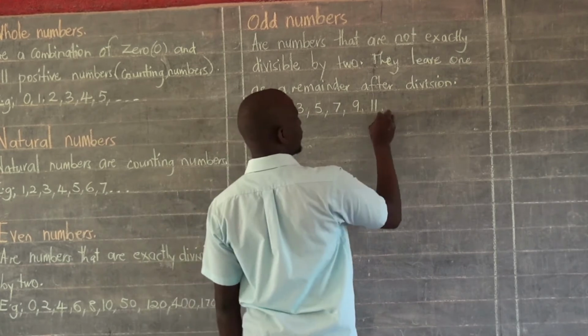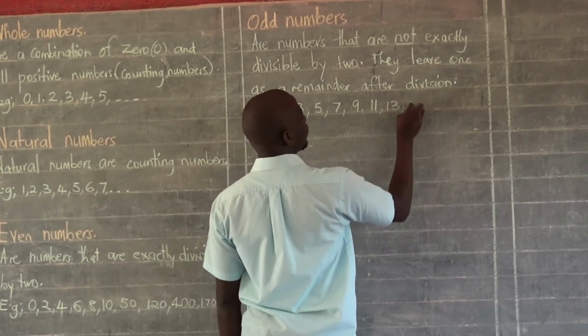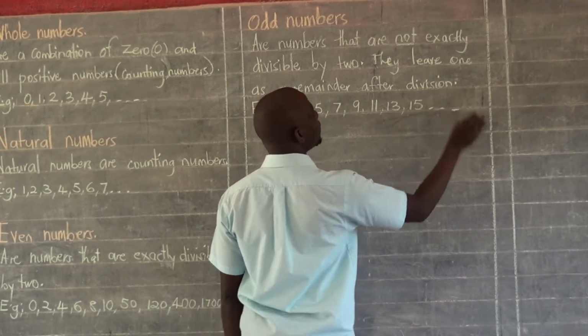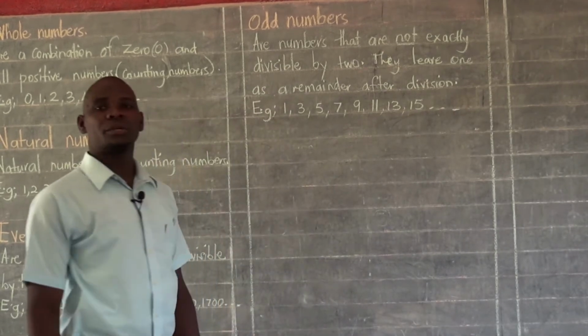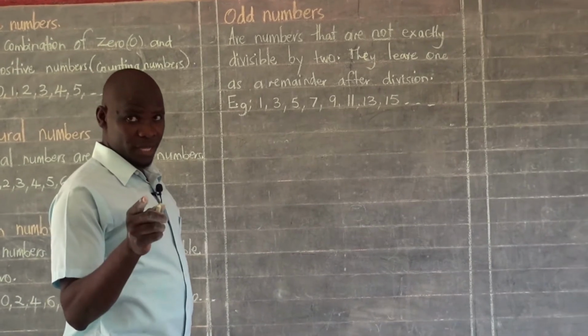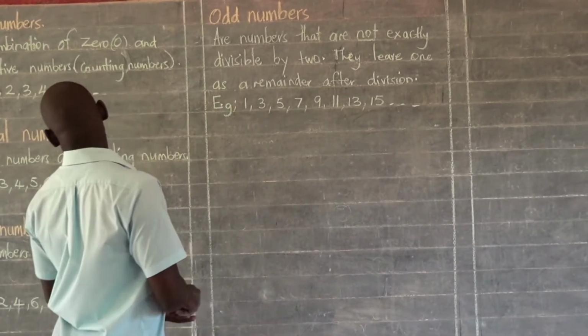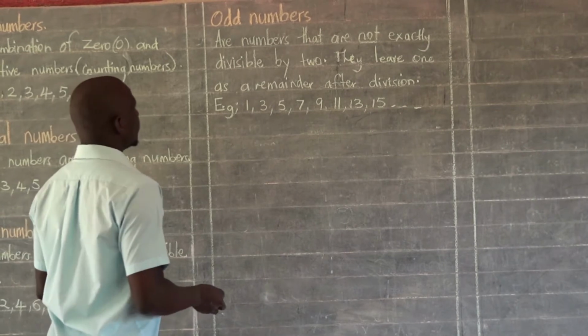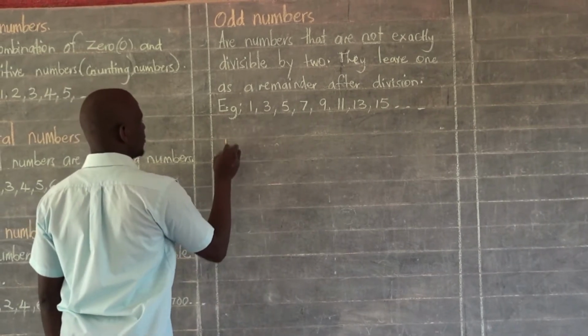Then we also have 13, 15, and many more. All those are what we call odd numbers. I hope we are moving together. Yeah, so we want to look at the next one, and that is prime numbers.